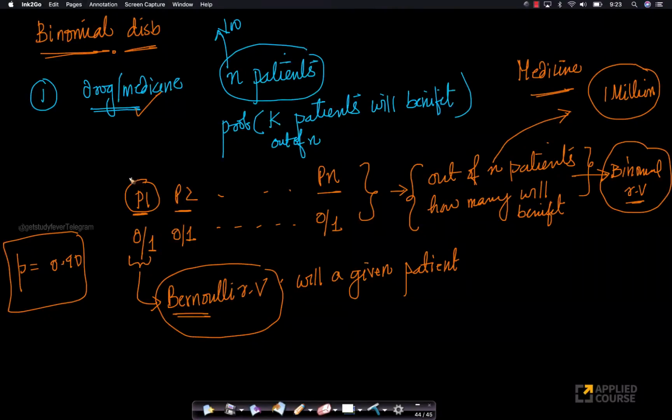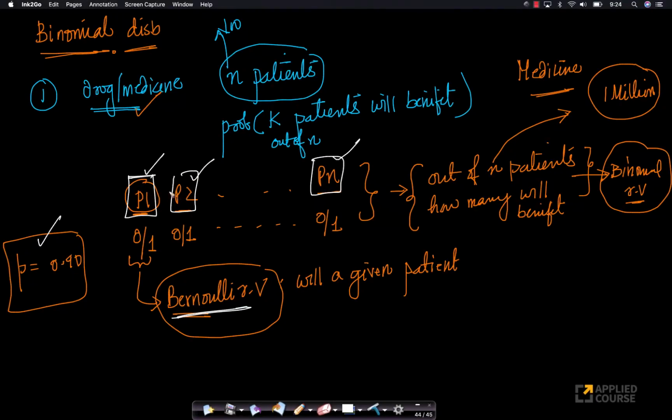Look at this, even here. Me giving a drug to each of these patients and checking if they're successful or not is a Bernoulli random variable. Because I've designed a general purpose drug, the probability that patient 1 will benefit from this drug is the same as the probability that patient 2 will benefit.